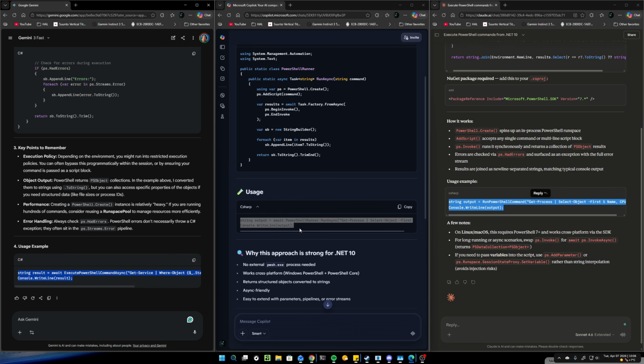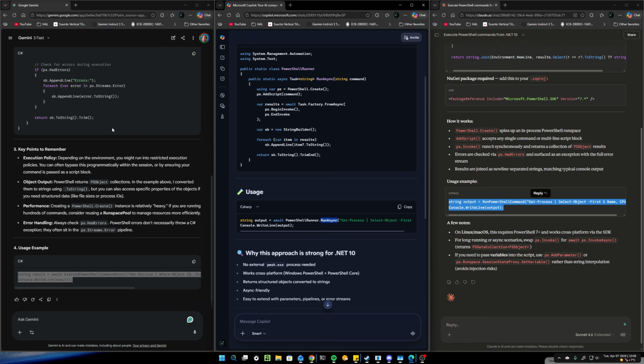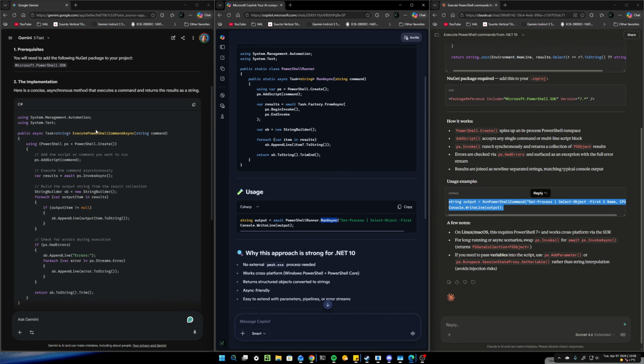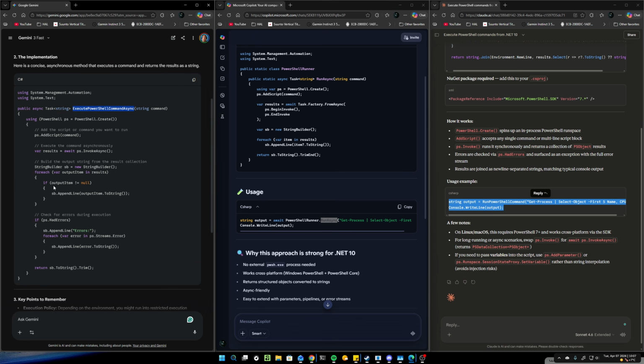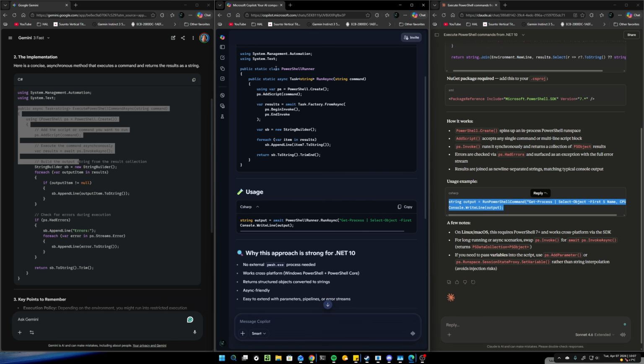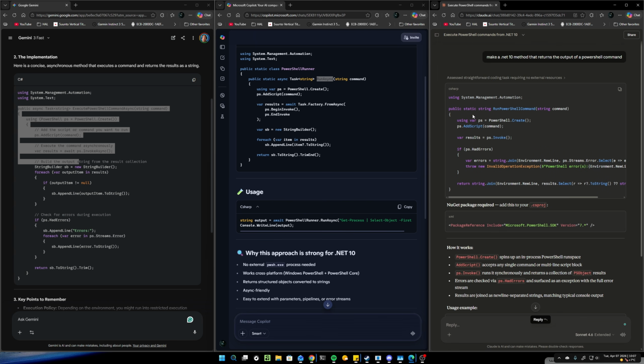But how are they calling this? So it's PowerShellRun.RunAsync. What is this up here called? Oh, so it's not... Oh. So here they're just making the... Interesting. So here, this is just a method that you can plug into a namespace or into a class or whatever. Here they're actually making the class called PowerShellRun and then making the method inside it. What are they doing up here? Again, here they're just making a method that you can plop into a class.